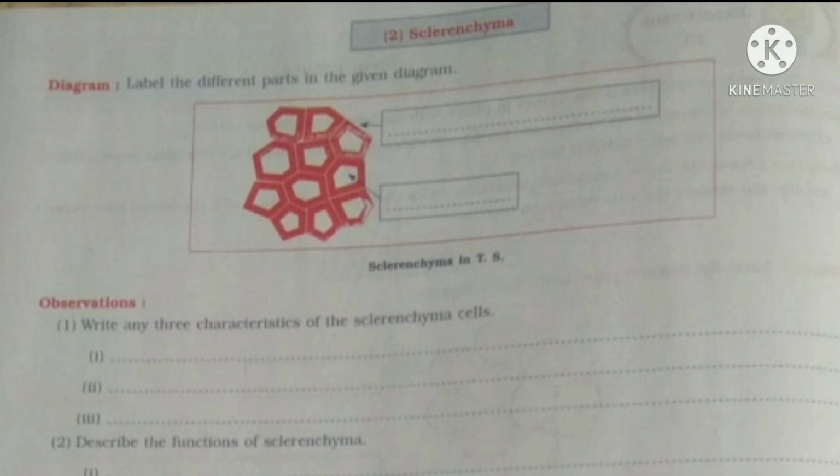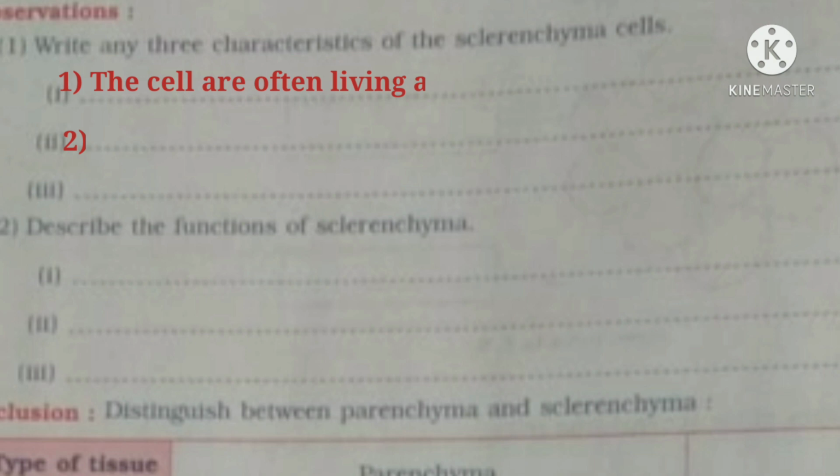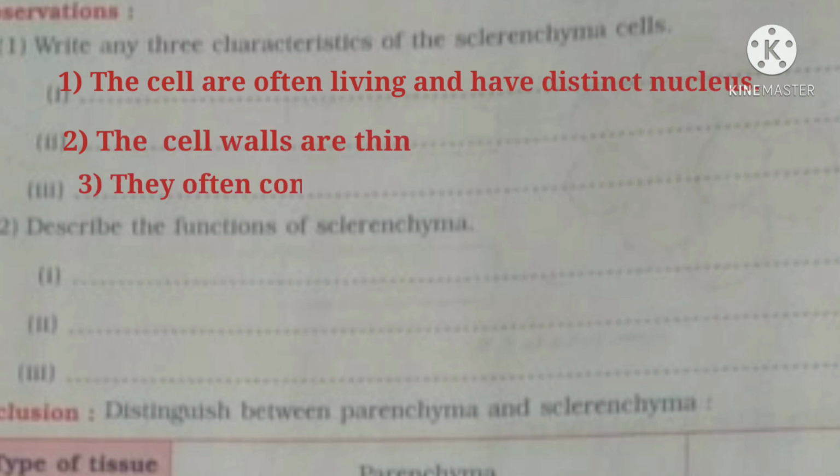See, this is the diagram of sclerenchyma. All you have to do is label it. The first label is secondary wall and the second one is the empty lumen. Now we'll write the question answers which are given below. Any three characteristics of sclerenchyma cell? Three characteristics. First, the cells are often living and have distinct nucleus. The cell walls are thin and they often contain chlorophyll.